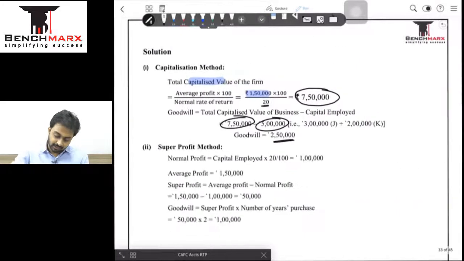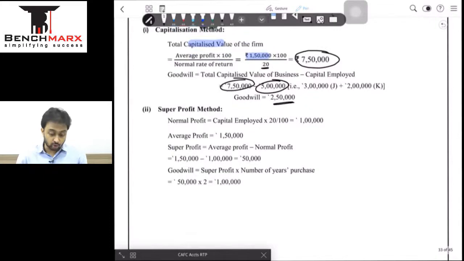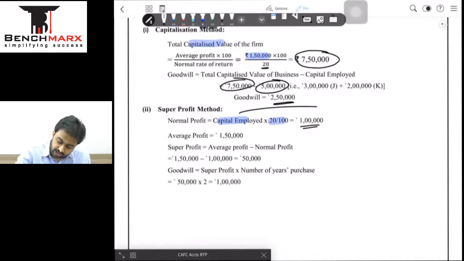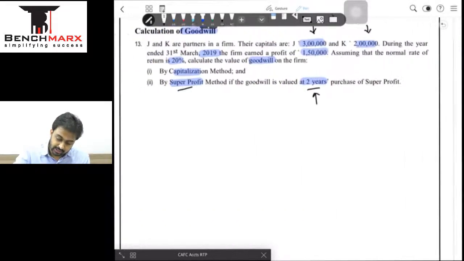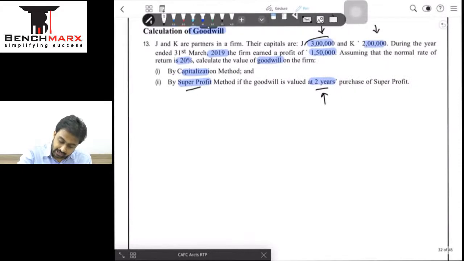In this case we find something called normal profit, that is nothing but 20% of capital employed. This normal profit of 1 lakh is nothing but what the industry is on an average earning, considering a capital of our own, which is 5 lakhs. Where did the 5 lakhs come from? I have not said it, we'll just mention this down. Capital employed is 3 lakhs plus 2 lakhs. Where did this 3 plus 2 come from? These are the partners' capitals, 3 lakhs and 2 lakhs.